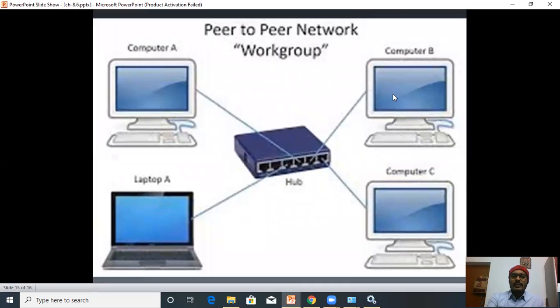This is also a picture of a peer-to-peer network in which four computers, one laptop and three computers, are connected with the help of a hub, and all the four devices are connected with each other so that they can share the hardware resources as well as the software also.